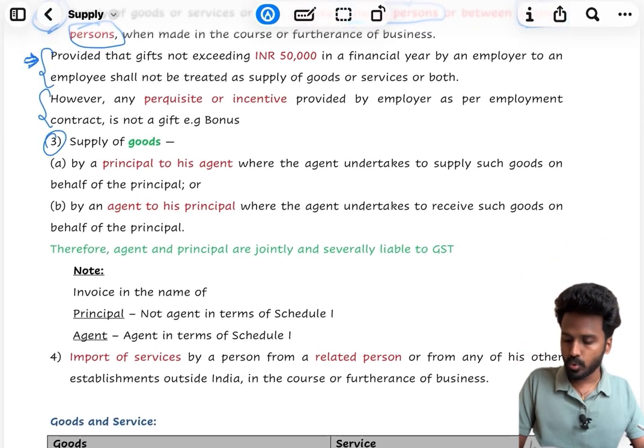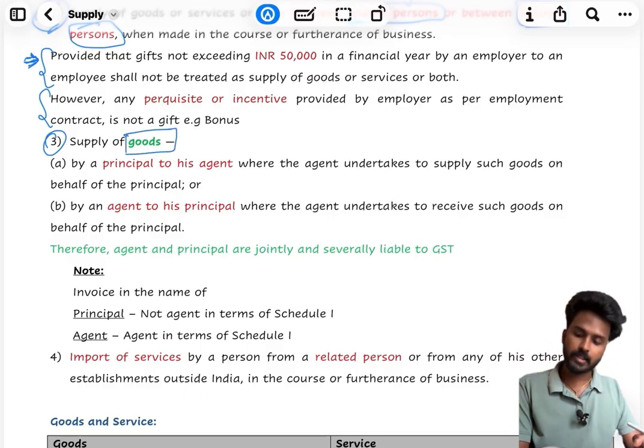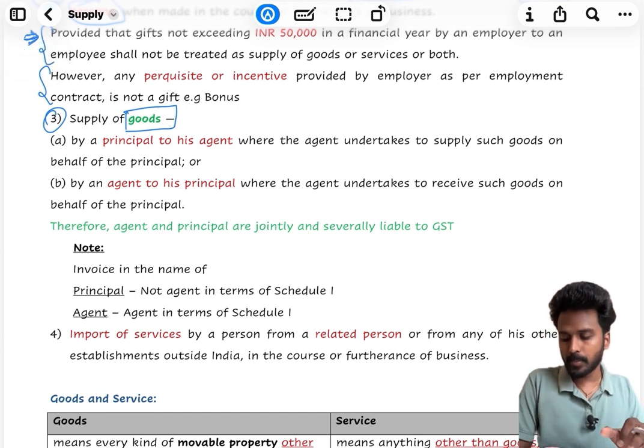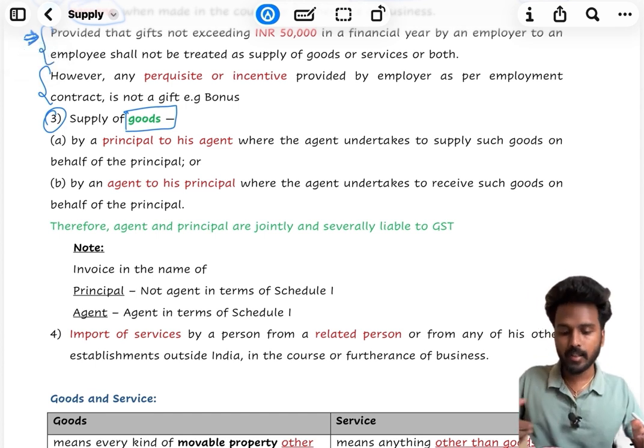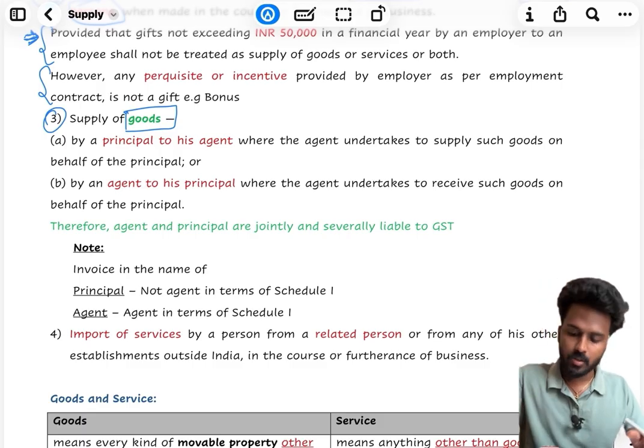Third point, supply of goods. Why is it highlighted? Because it says only goods and not services. Supply of goods by a principal to his agent, where the agent undertakes to supply such goods on behalf of the principal.